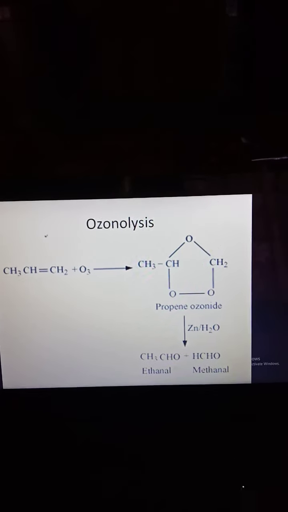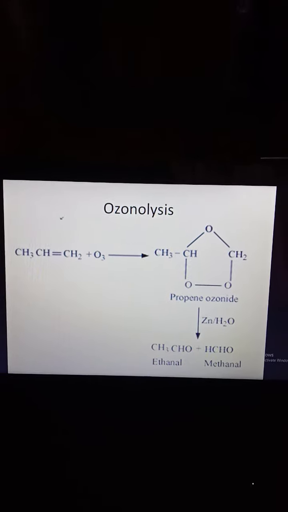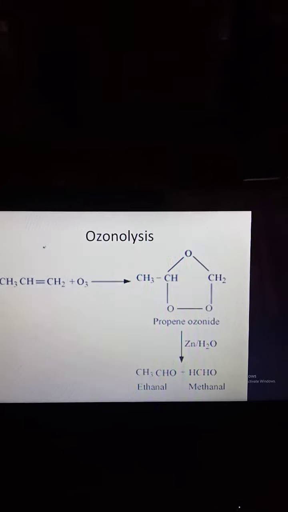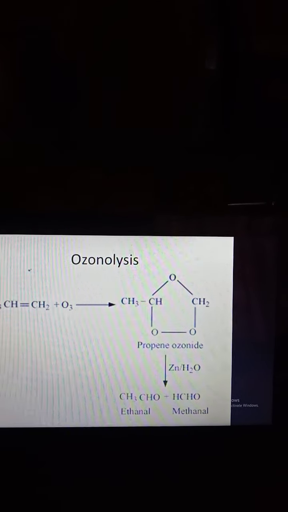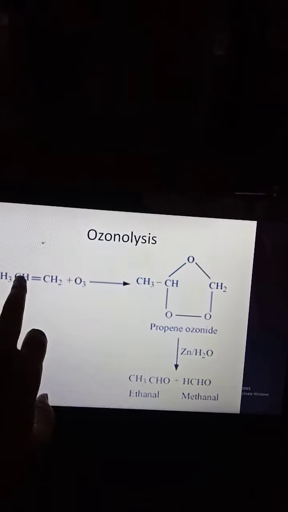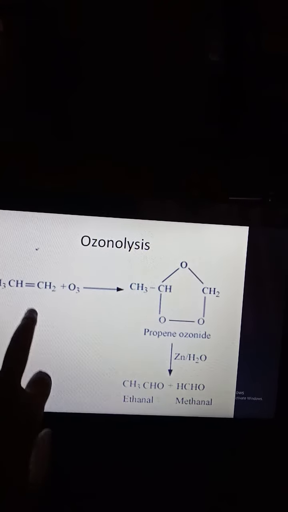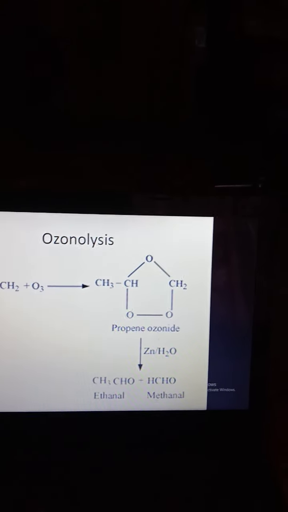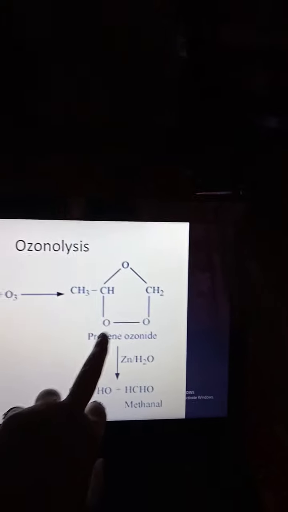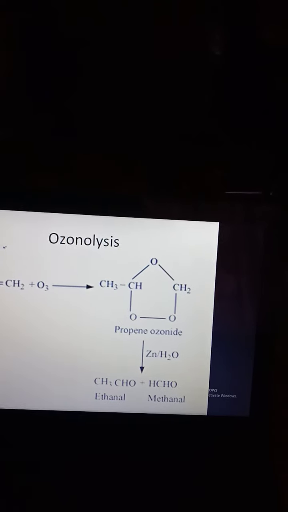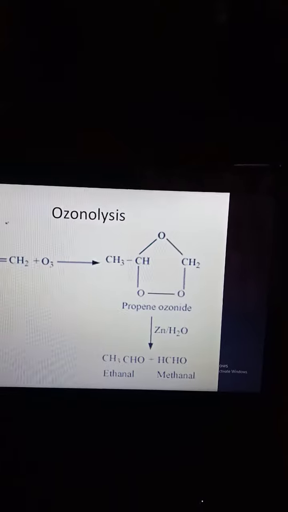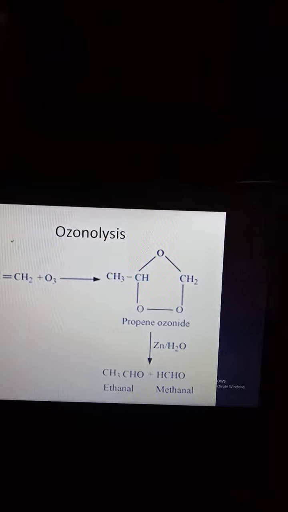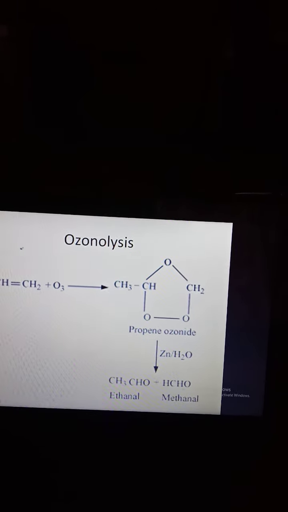Ozonolysis is a simple as well as very popular reaction. Ozonolysis means addition of an ozone molecule to the alkene group. Simply, the O3 molecule is added in such a way that across the double bonded carbon-carbon, two oxygens are bound either above or below, forming a ring-like structure. This is an ozonide, propene ozonide. It further undergoes zinc and water. It breaks in this way, forming ethanal and methanal, meaning formation of aldehydes.